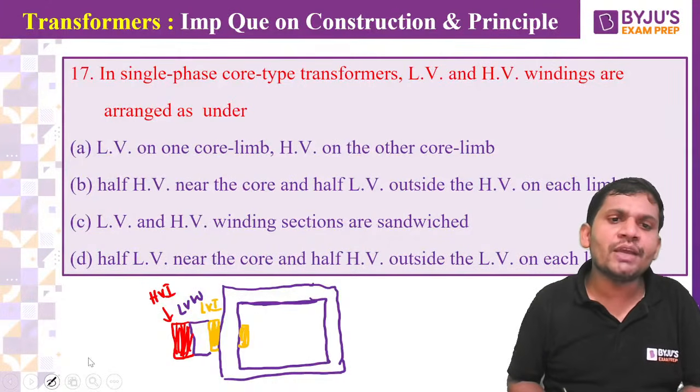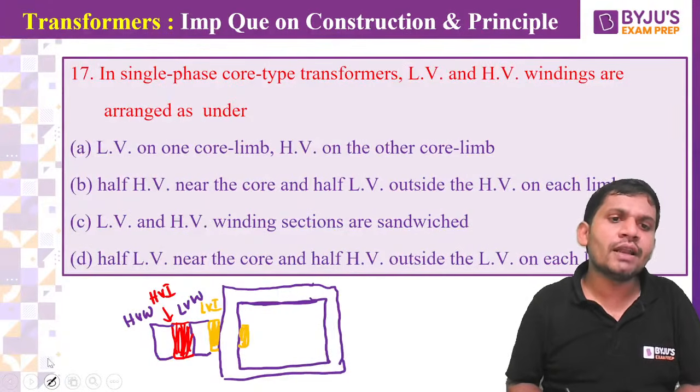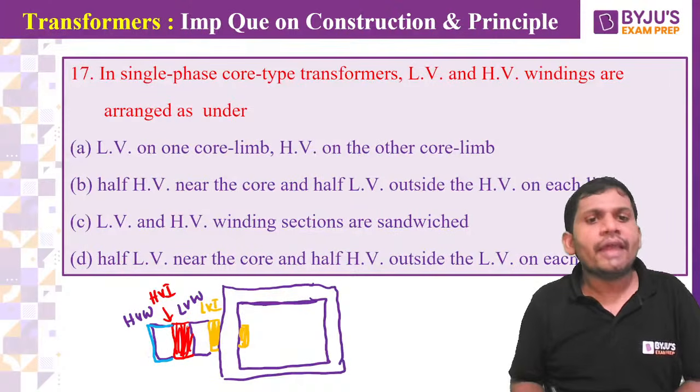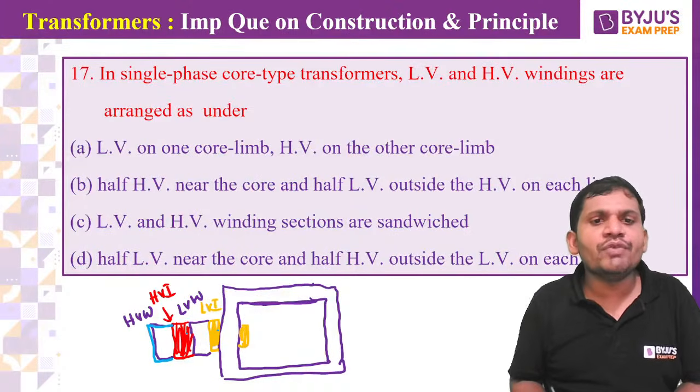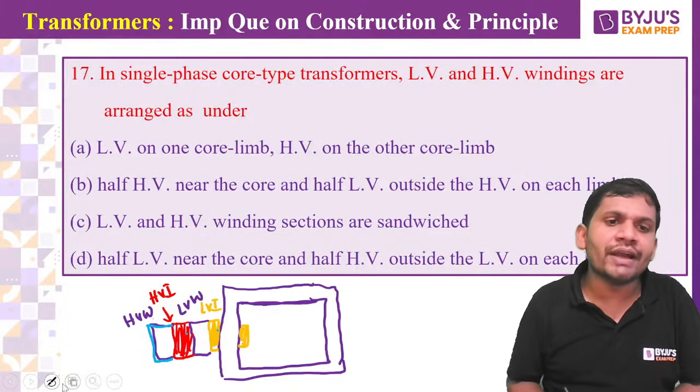This type of winding procedure is preferable. This is HV winding. I want to change the color. Okay, this is the HV winding. Yes, friends, this is LV insulation, LV winding, HV winding. This side also, LV insulation. Yes, friends, LV insulation. Next, LV winding.